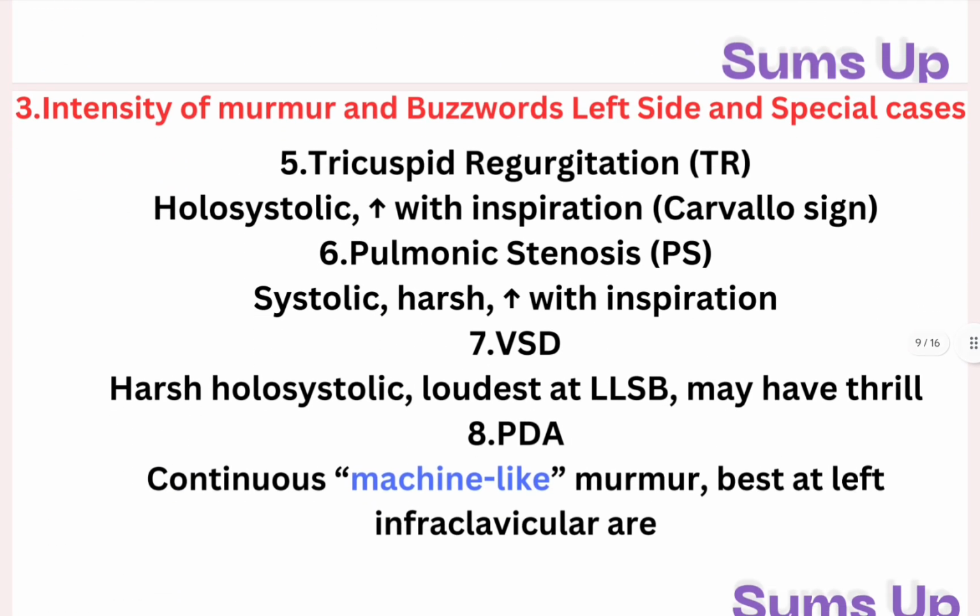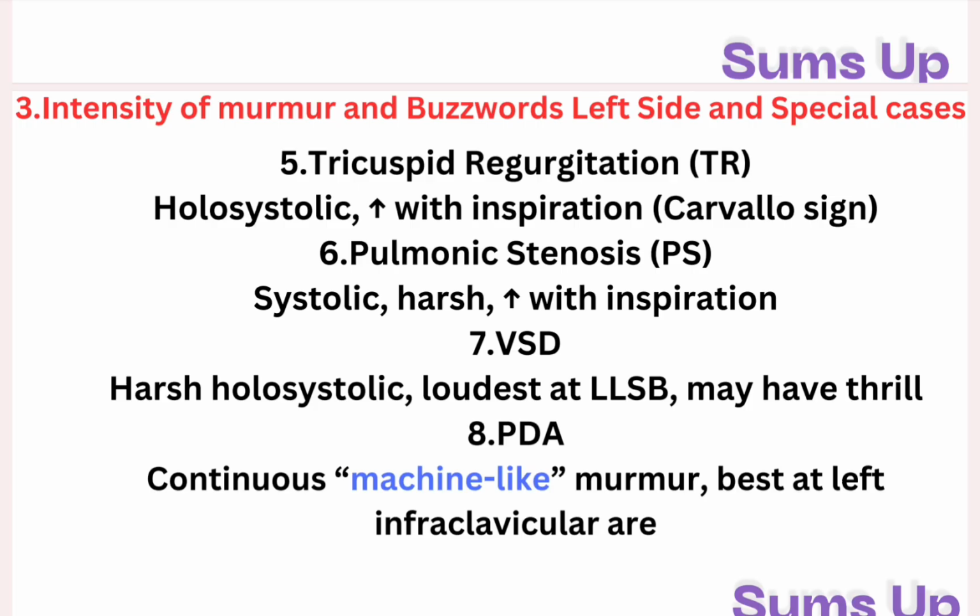So it is tricuspid regurgitation, holosystolic. Holosystolic means throughout systole, increases with inspiration, also known as Carvallo's sign. Next up we have pulmonic stenosis, systolic, harsh, increases with inspiration. Seventh, we have ventricular septal defect. It's also harsh, holosystolic, loudest at the left lower sternal border, may have a thrill. And eighth, PDA, patent ductus arteriosus, continuous machine-like murmur, best heard at the left infraclavicular area.